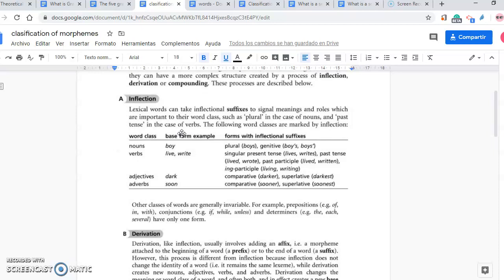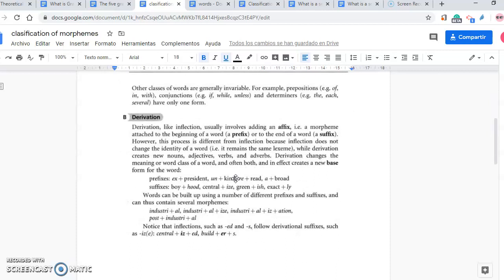The following word classes are marked by inflection. For example, boy, boys, live, lived, dark, darker, the darkest, soon, sooner. So these are changes that happened through inflection.